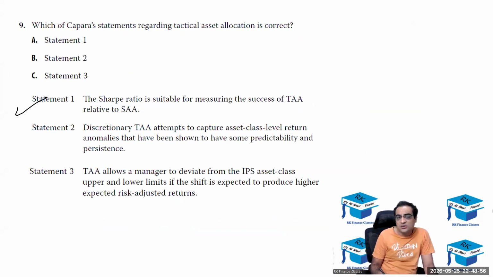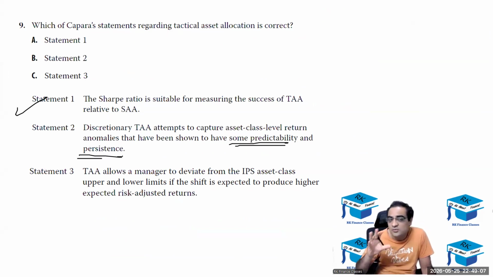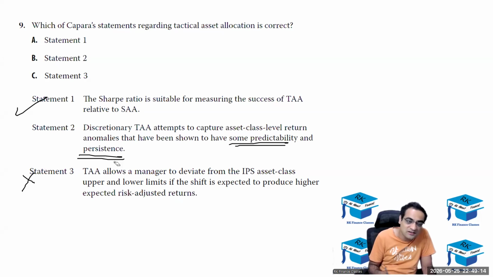What was wrong with statement 2? Discretionary TA attempts to capture asset class level return anomalies that have been showing some predictability, persistence. Frankly, statement 2 was a bit difficult for me, but statement 3 was easy for me to delete. Simple to delete statement 3.